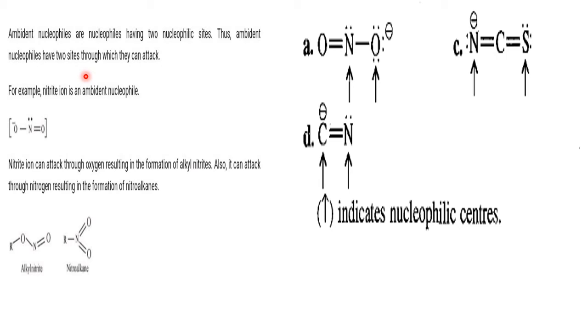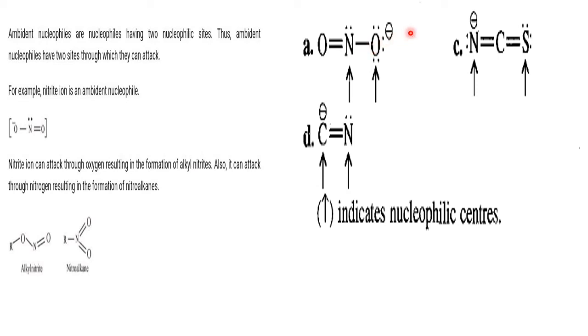Called ambident nucleophiles. For example, here I have given A, B, C. Three are there. So A, NO2. NO2 is a nucleophile where it is having two sides. It can attack by using electrons from the nitrogen, or it can attack through the electrons using the oxygen also. So it is left to the reaction condition. So the reaction is demanding attack by N or by O, we don't know exactly.